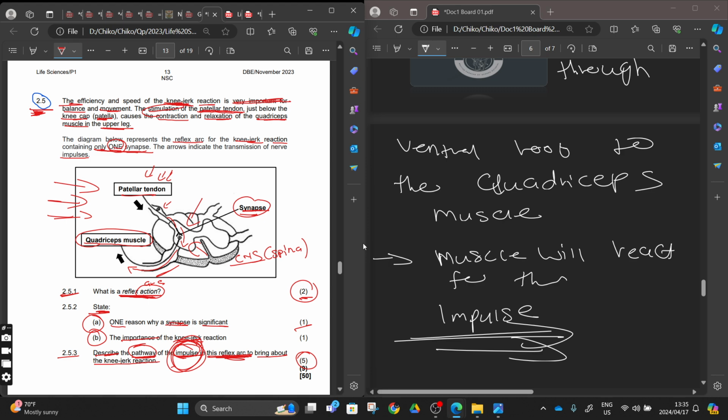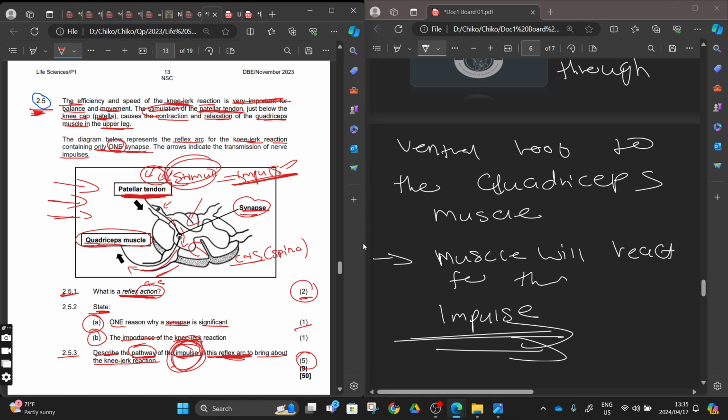The impulse will start when these receptors convert a stimulus to the impulse. So we want the path of this impulse, being converted by the patellar tendon from the stimuli to the impulse. Then that's when the impulse will start to move from sensory via dorsal root, from the dorsal root to the central nervous system, which will be the spinal cord. From the spinal cord, it is passed through synapse to the motor neuron. The motor neuron is going to transport the impulse via the ventral root to the quadriceps muscles.